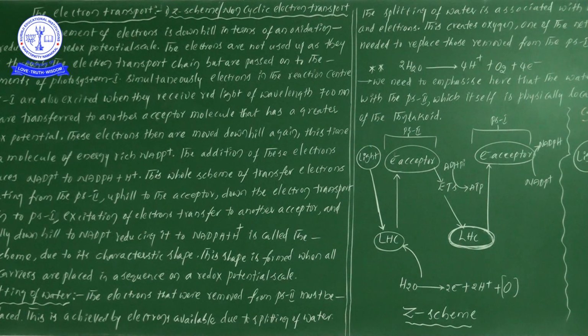I hope you understood. Now, why have we given this flow chart the name non-cyclic electron transport?